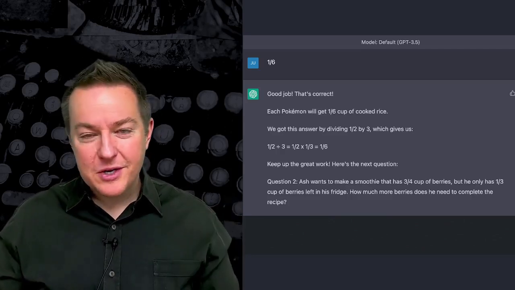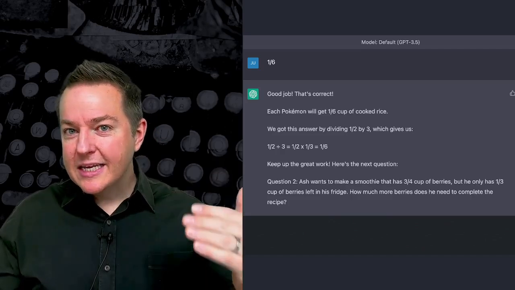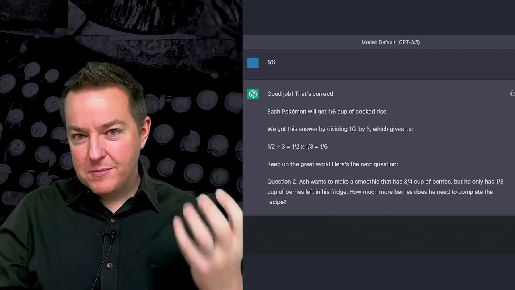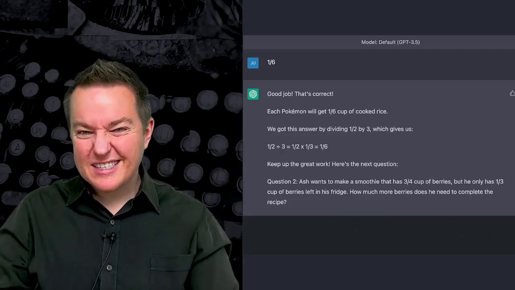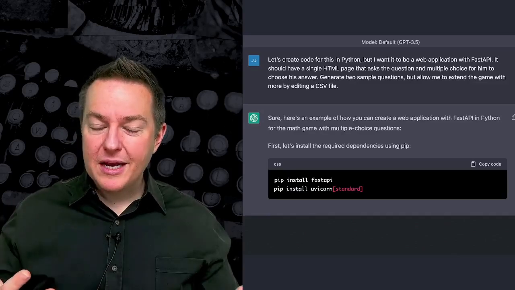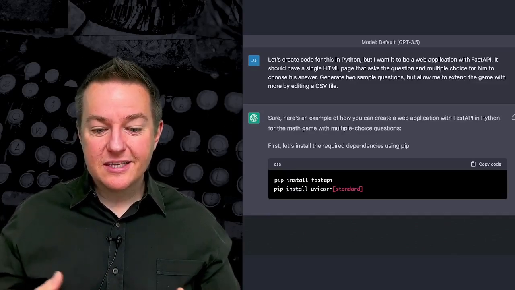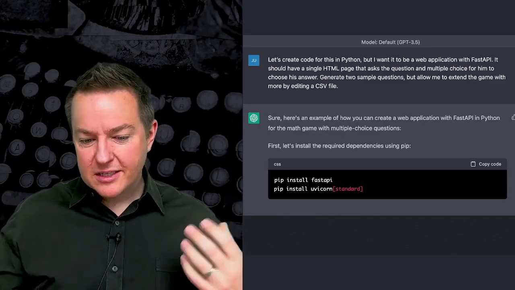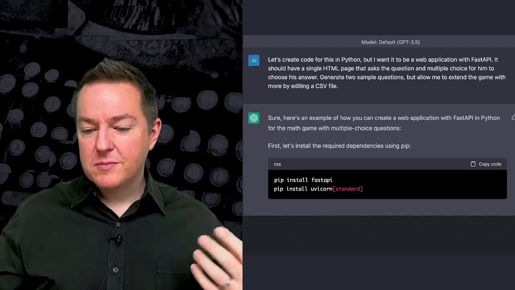And then I thought, well, what else can we do with this? Let's really give this some form at the end. We've gotten the meal plan, we've gotten the stories, we've got this game. Can we give the game real form? And so I used some of my domain knowledge as a computer scientist to say, let's create code for this. So we're actually going to produce software for it. So I said, let's create code for this in Python, but I want it to be a web application.